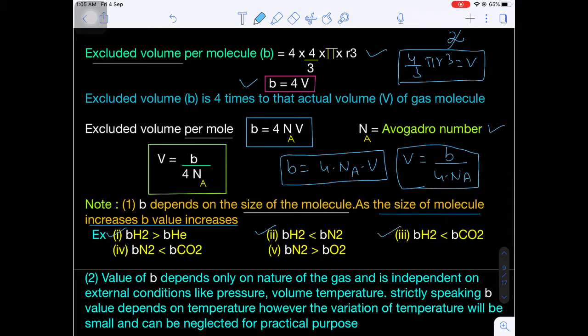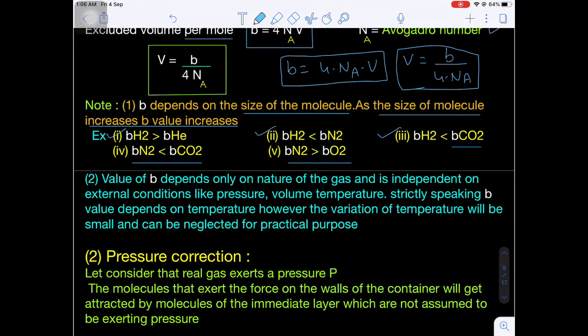In the third example, hydrogen and carbon dioxide, carbon dioxide has the more van der Waals constant b. In the next example, dinitrogen and carbon dioxide, here carbon dioxide has more van der Waals constant b. And one more example, nitrogen and oxygen, nitrogen has more van der Waals constant b as compared to oxygen.